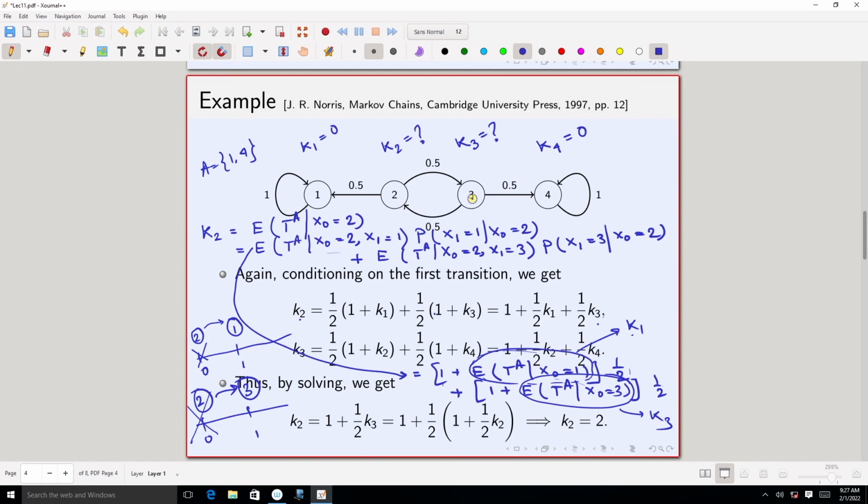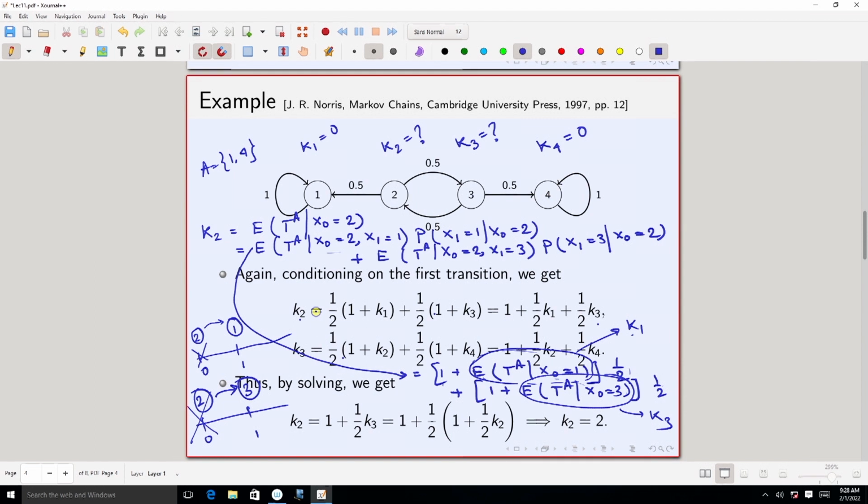So, when I am writing K3, it will be the probability of moving from 3 to 2, which is half, multiplied by 1 plus K2, because this one step I have taken, plus half into 1 plus K4, because the probability of moving from 3 to 4 in one step is half, and that should be multiplied with 1 plus K4, because one step I take from 3 to 4 and that one step comes here, plus K4 is the expected value of TA given x naught equals 4.